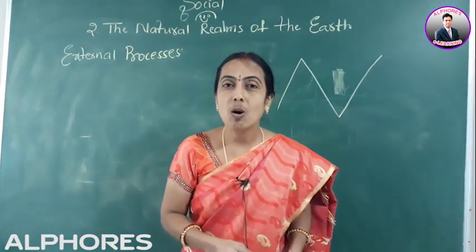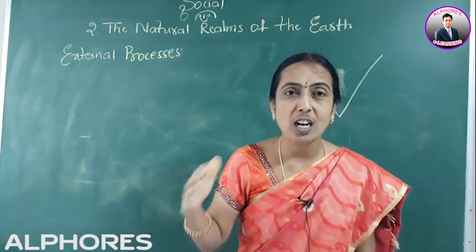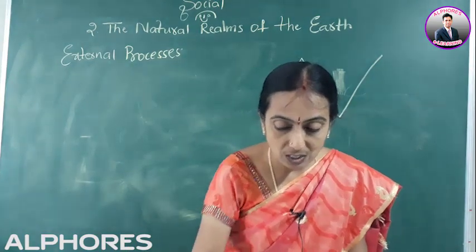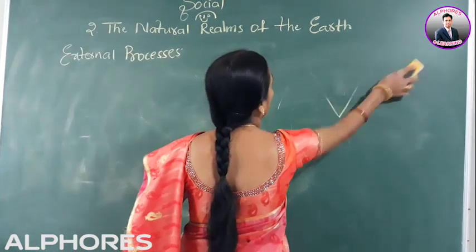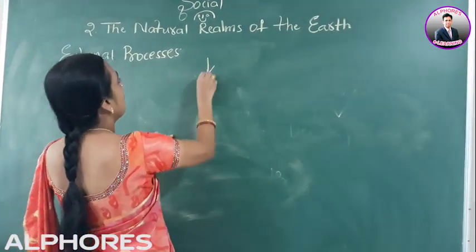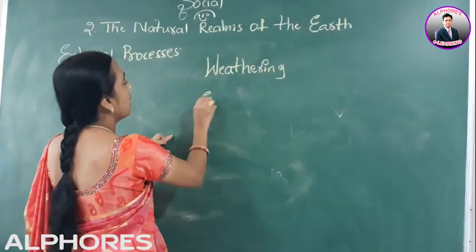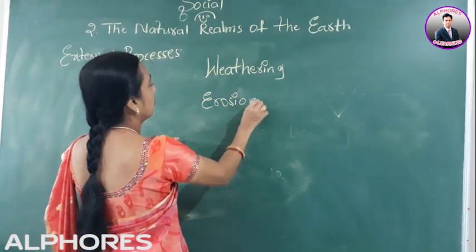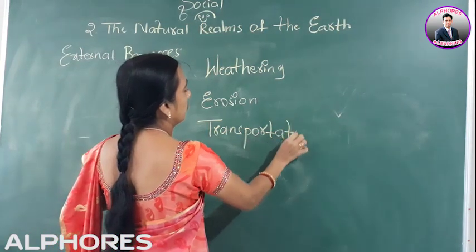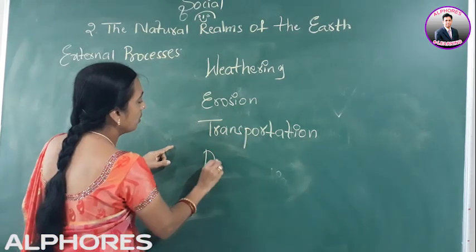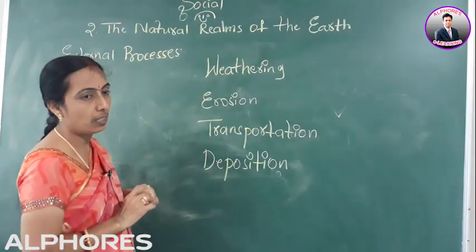So this cycle is called the geomorphic cycle. It is a continuous process. And how these changes are brought about means different processes are there. They are, first one, weathering, second is erosion, third one is transportation, and the next one is deposition. Through these processes, different landforms, different crust forms are formed.